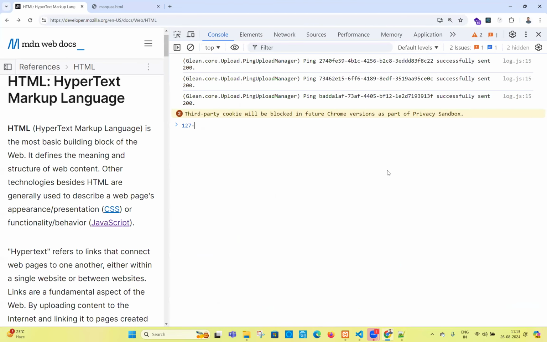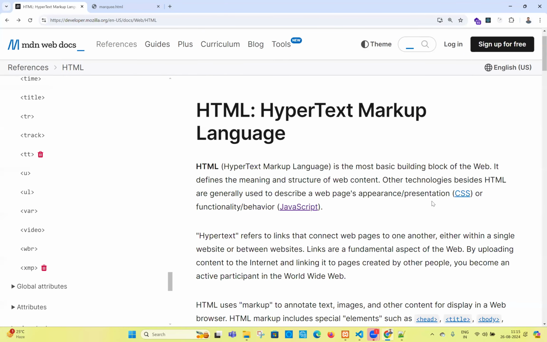127 minus 109, so 18 elements got deprecated. Total number of elements is 127, and 18 elements got deprecated. Deprecated means the browser will display the output, but in future it is no longer supported. It may or may not be supported, so we have to be very, very careful about it, guys.